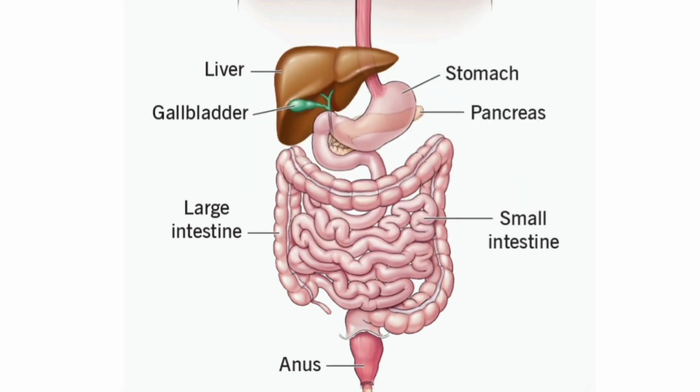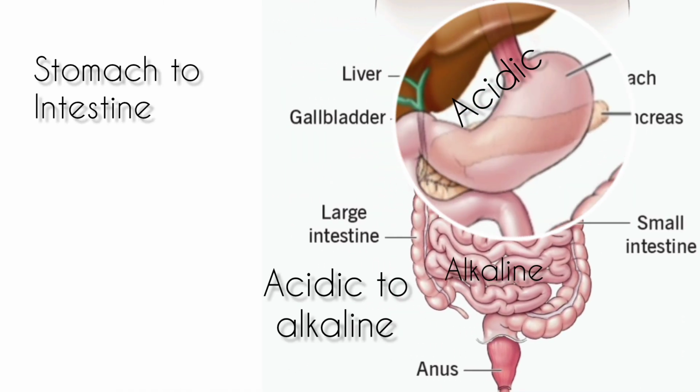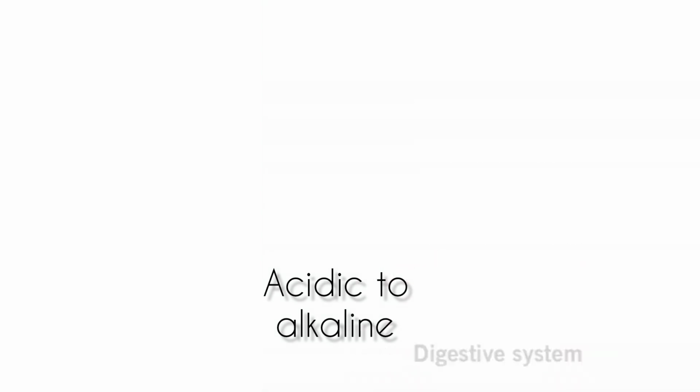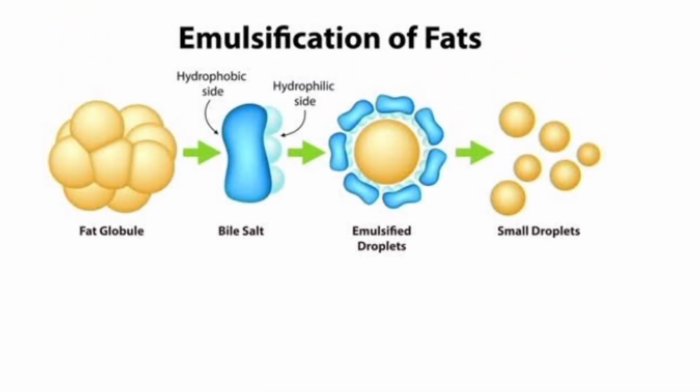The food coming from the stomach is acidic and has to be made alkaline for the pancreatic enzymes to act. Bile juice from the liver accomplishes this, in addition to acting on fats. Fats are present in the intestine in the form of large globules which bile breaks into smaller globules, increasing the efficiency of the enzyme action. This is similar to the emulsifying action of soap on dirt.